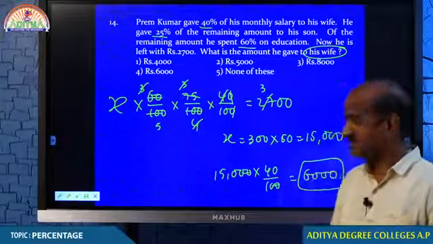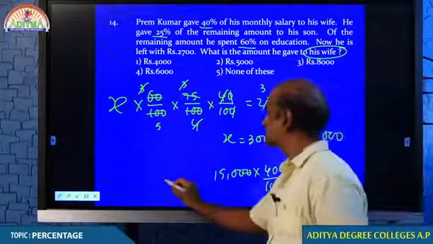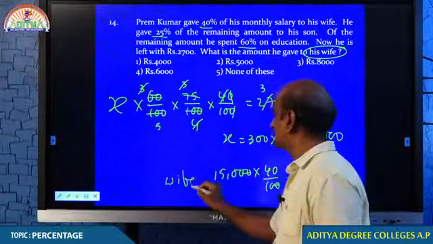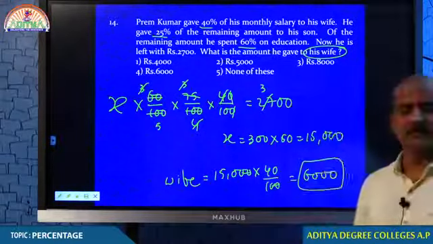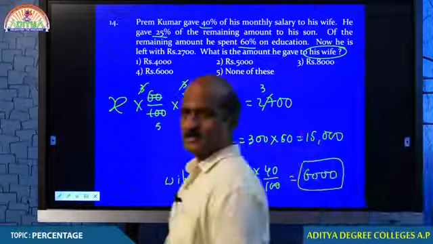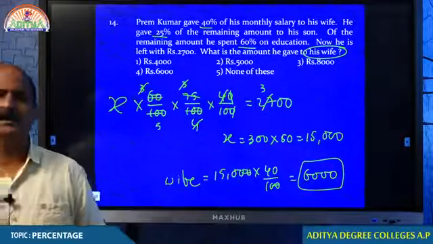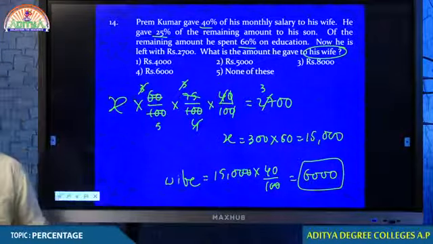But your question is, how much amount did he give to his wife? Therefore, the wife has taken 40% of his salary. That is 40% of 15,000.